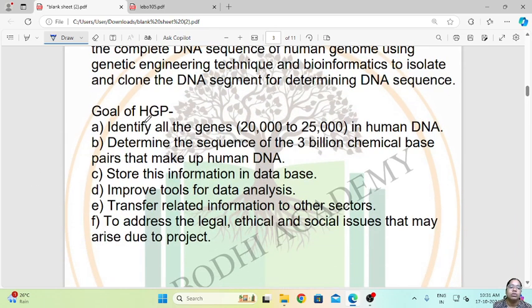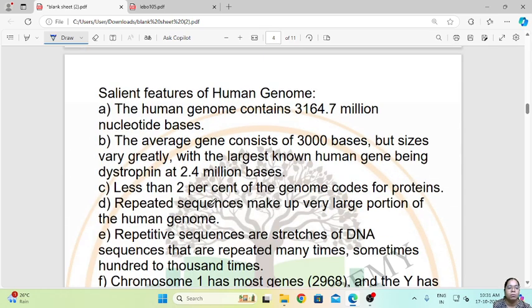So what were the goals of the Human Genome Project? The first goal was to identify all the genes, that is 20,000 to 25,000 in human DNA, and determine the sequence of 3 billion chemical base pairs that make up the human DNA. Then store this information in a database, improve the tools for data analysis, and transfer related information to other sectors, to address the legal, ethical and social issues that may arise due to this project. So these were the goals of the Human Genome Project.